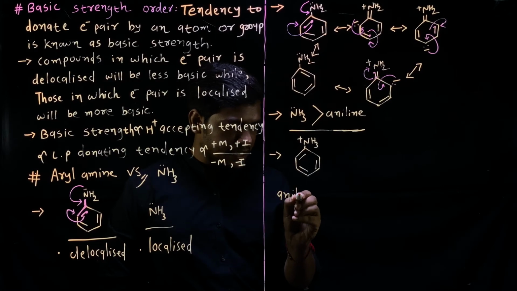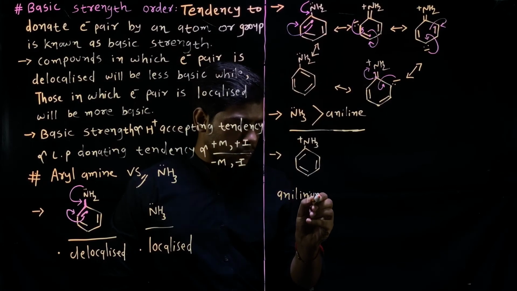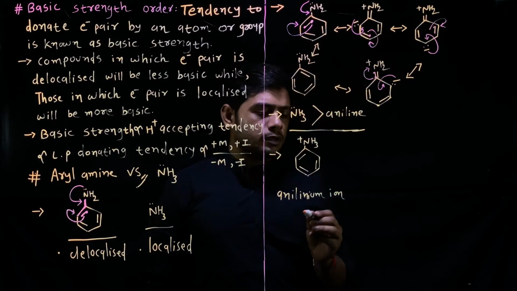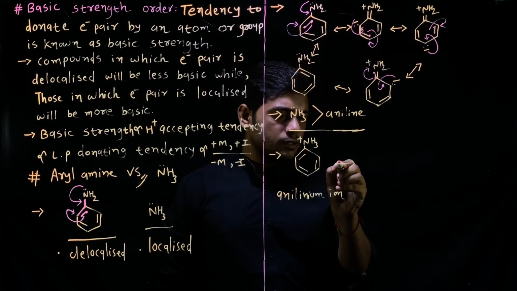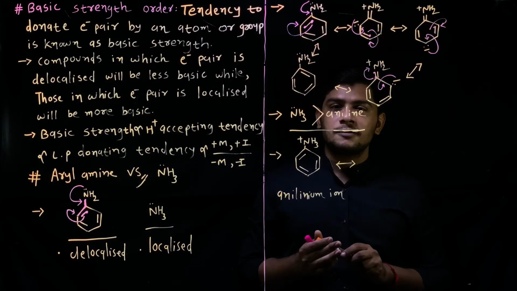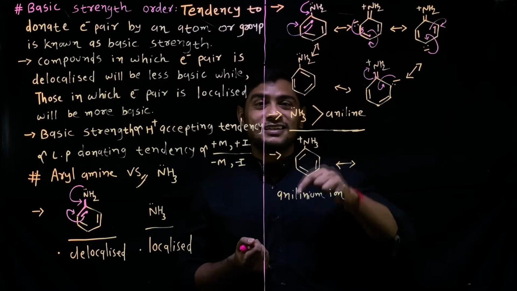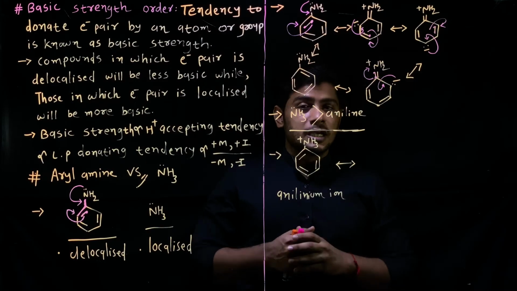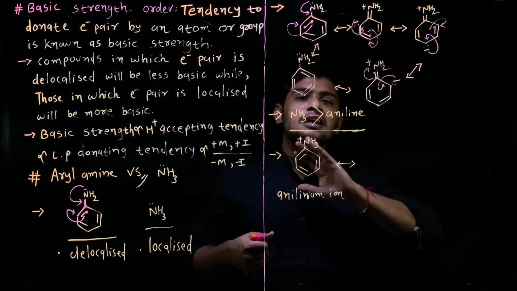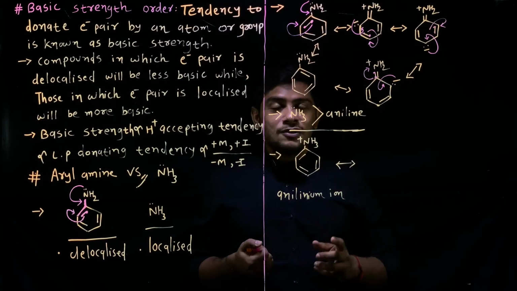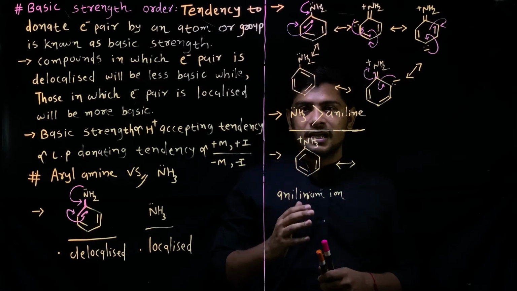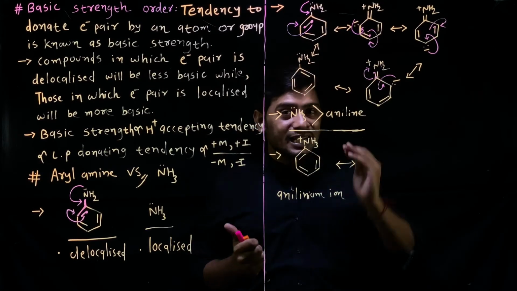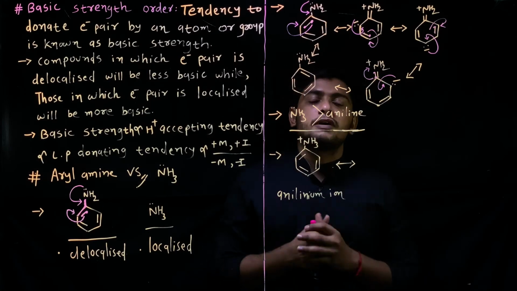Now, in an anilinium ion, you can see that we can't add a proton to the anilinium ion again. Why? Because the nitrogen itself contains a positive charge. If it contains a positive charge, we can't add more positive charge to it. So again, the tendency of this anilinium ion to accept a proton is 0. So if the tendency is very low, then basic strength is also very low.